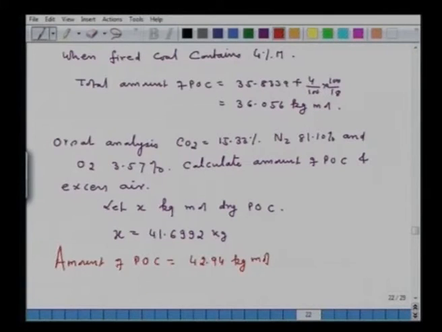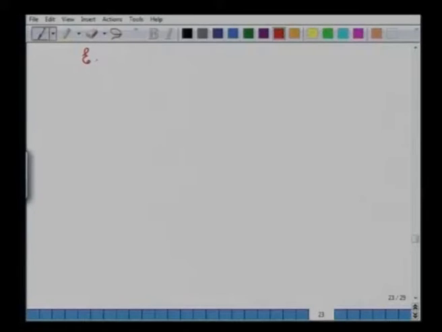Now we have to calculate excess air. Now as I told you, the excess air is calculated by calculating the actual air minus theoretical air divided by theoretical air. So first I will calculate excess oxygen. This excess oxygen will be equal to 0.0357 as given in the Orsat analysis, times the total amount of dry POC we have determined, 41.6992.